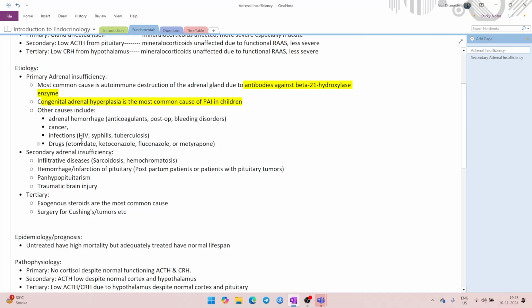Other causes could be infections. Now, in particular infections, HIV, syphilis, and tuberculosis. These are most common. And if you have a question in which they are suggesting tuberculosis, you will be able to guess it based on other clues.